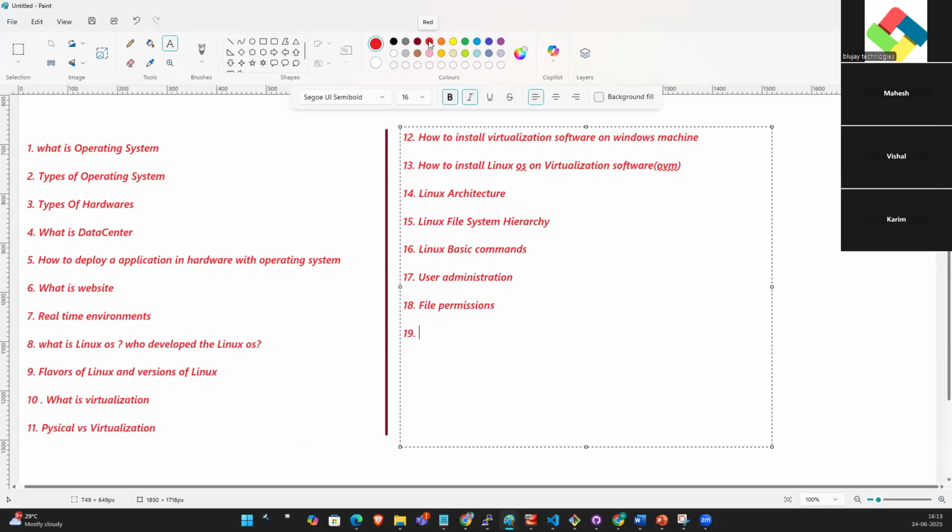Then disk partitions. Then package management, and install Apache and Tomcat web servers on CentOS 9 and deploy the application.